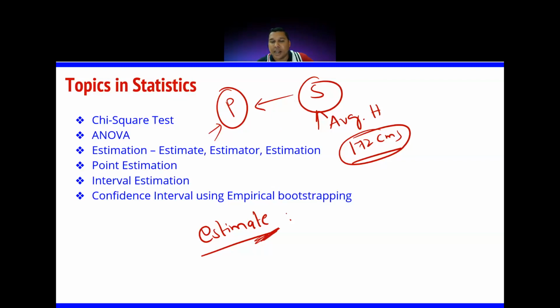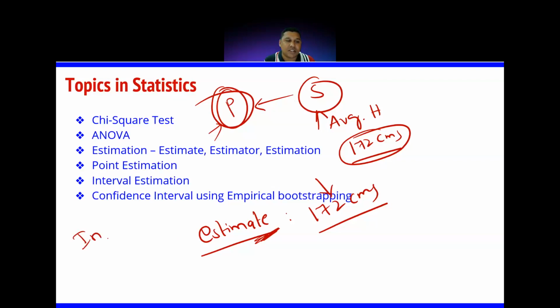What am I estimating? I am making a kind of probabilistic estimation. I am telling that the average height could be 172 centimeters. So I am trying to estimate a value for the population. So we are making estimations. Okay, so how are you making estimations?